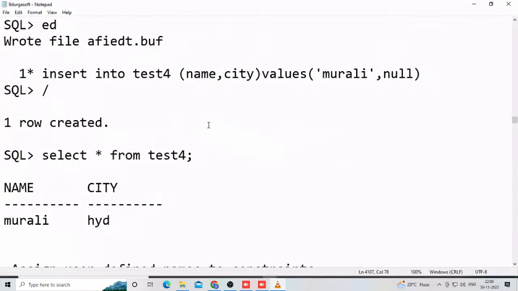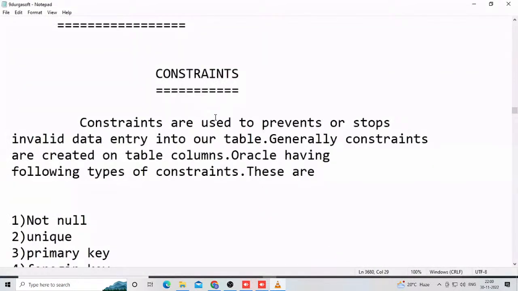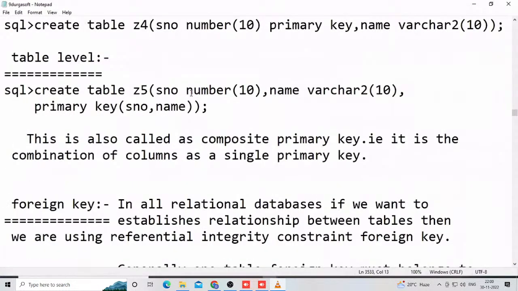Deletion from master table, insertion in child table. These are all big chapters. Don't worry, this applies in every database, not only one. Observe here: what is primary key, what is foreign key, what is check, what is unique. Constraints is a chapter, and we are learning it in our course. So don't worry, one by one. It's a demo class, so explaining everything is not possible. We just observe roughly how foreign keys establish a relation. Whenever master and child tables exist, there are two rules in every database: deletion from master table and insertion in child table.